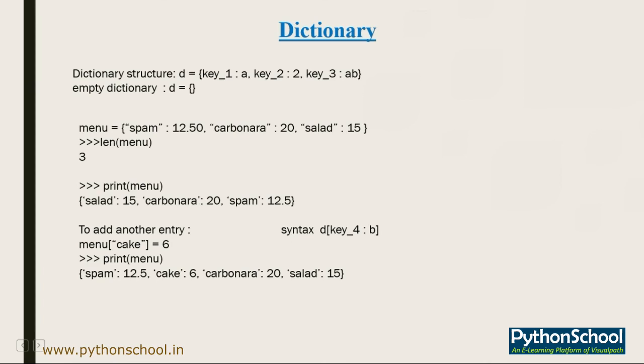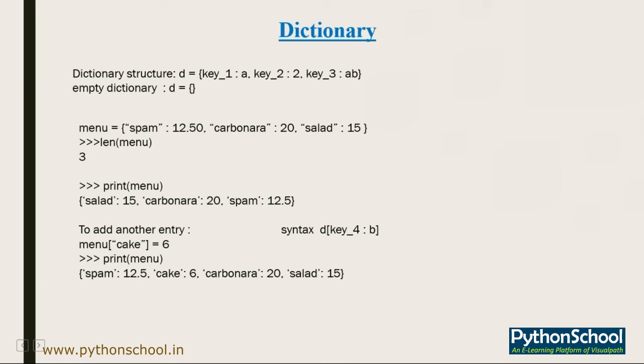If you want to see how a dictionary works, you can create a dictionary named menu. Here we took a menu as an example, with different dishes: spam, carbonara, salad. To see how many key-value pairs are stored in the dictionary, you can use the len function, if you remember.